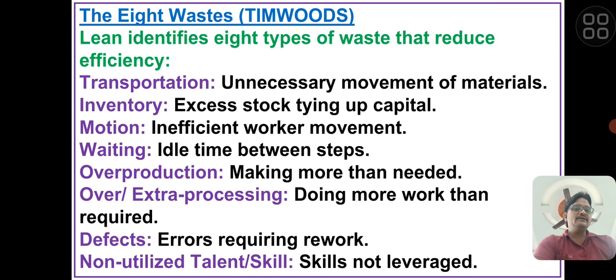Now another short form for the eight wastages is TIMWOODS, and there is downtime. There is a difference, that is non-utilized skilled persons. Now in TIMWOODS, T is transportation, I is inventory, M is motion, W is waiting, that is idle time, O is overproduction, the next O is over or extra processing, D is defect, and S is skill or non-utilized talent.